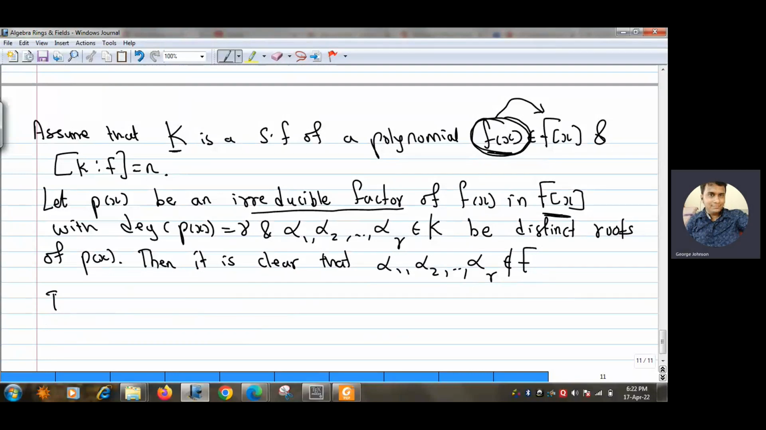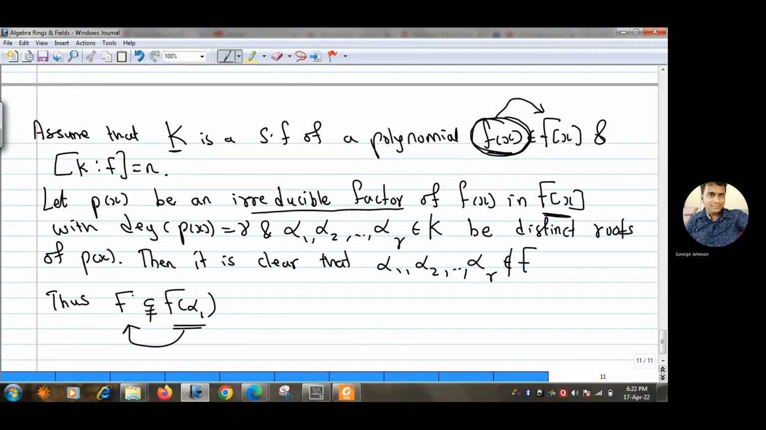Okay, and thus what we can observe is that F is a proper subfield of F(alpha 1), right? Because alpha 1 is an element here which is not in F. So F(alpha 1) is a proper extension of F, because at least alpha 1 is there in F(alpha 1) which is not in F. Okay, so we can see that this is true.